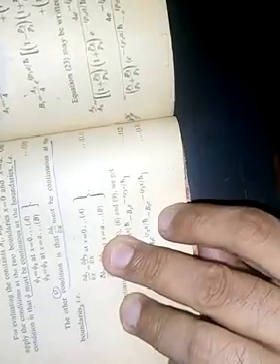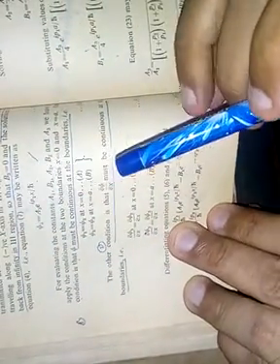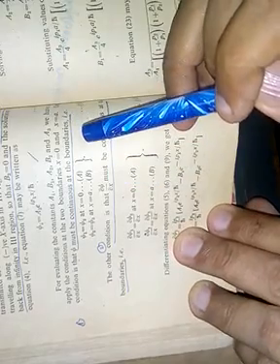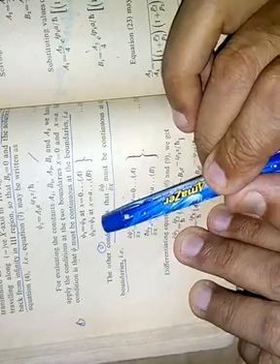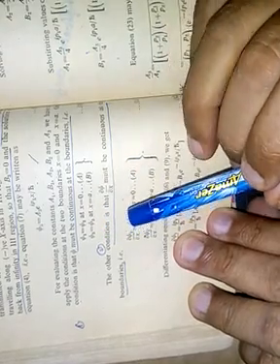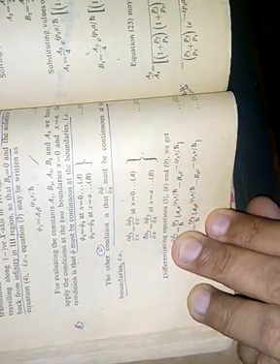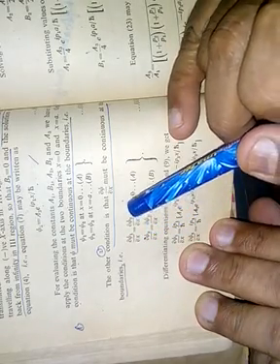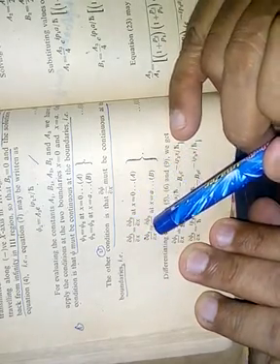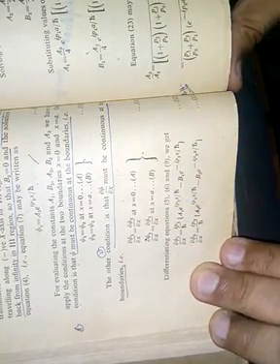Now boundary conditions. As we have seen earlier, psi must be continuous at boundaries. So psi 1 is equal to psi 2 at x equal to 0, psi 2 is equal to psi 3 at x equal to a, and del psi upon del x must also be continuous at boundaries. So del psi 1 upon del x is equal to del psi 2 upon del x at x equal to 0, del psi 2 upon del x is equal to del psi 3 upon del x at x equal to a.